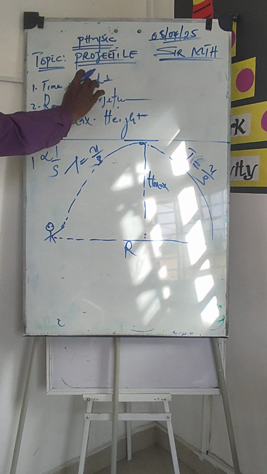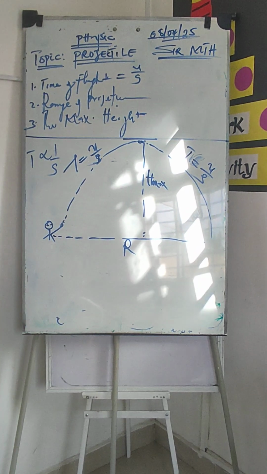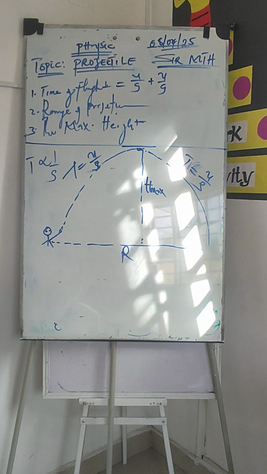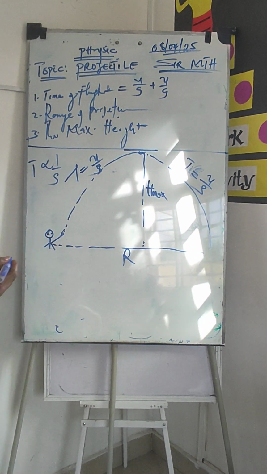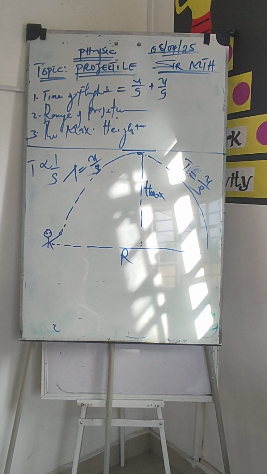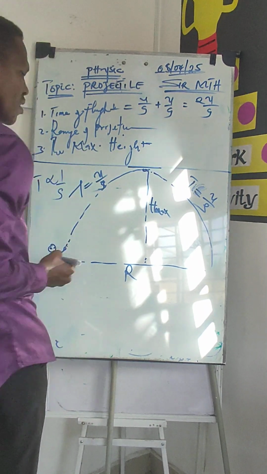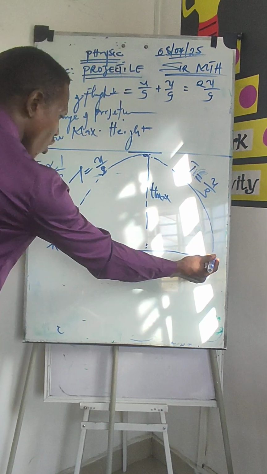Hence, the time of flight is the time of ascent, U over G, plus the time of the returning bullet down to the foot of the boy that shot out the bullet. However, this gives us 2U over G.